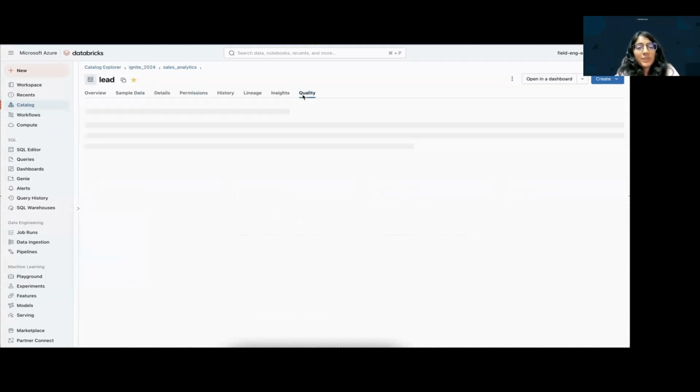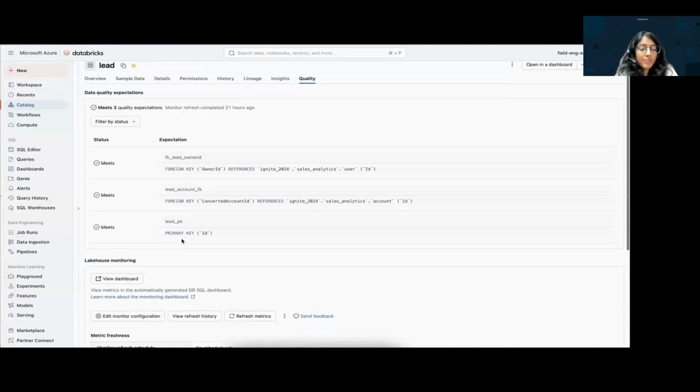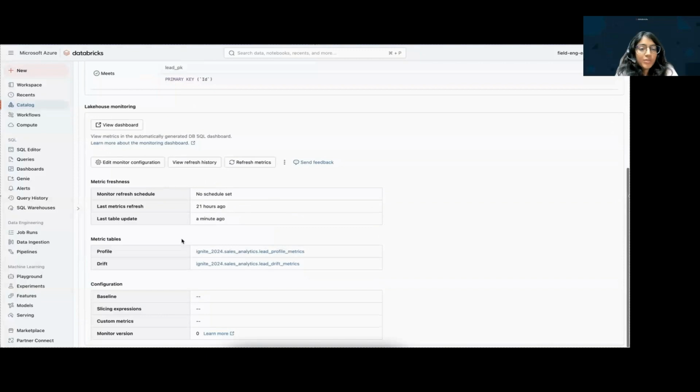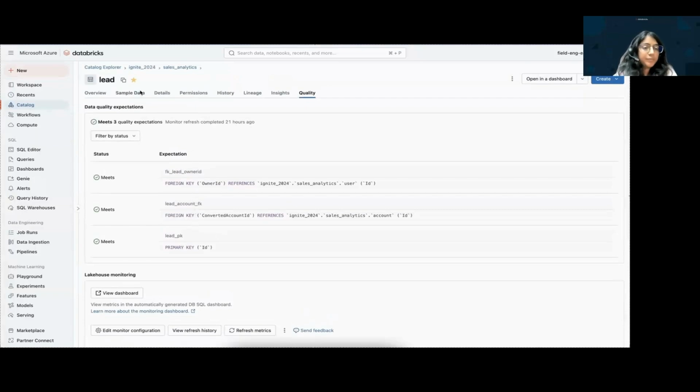The Quality tab enables you to create a data monitor. You can set up certain expectations on your attributes. An automated dashboard is generated, which enables you to put it on a schedule and enable alerts.